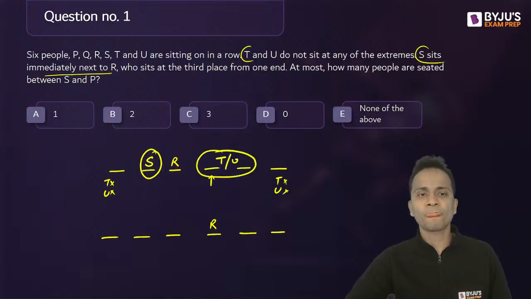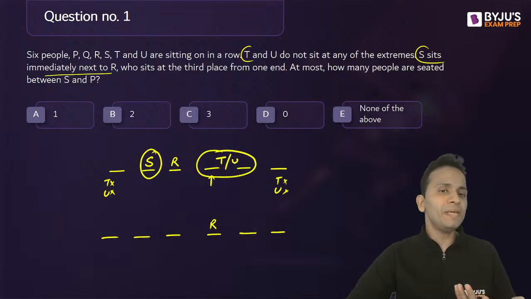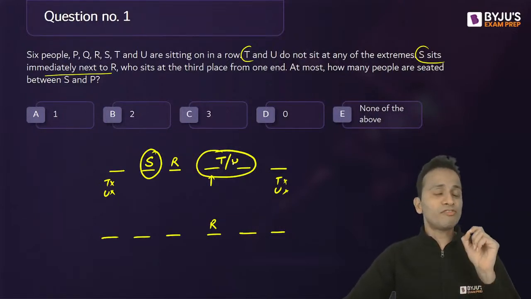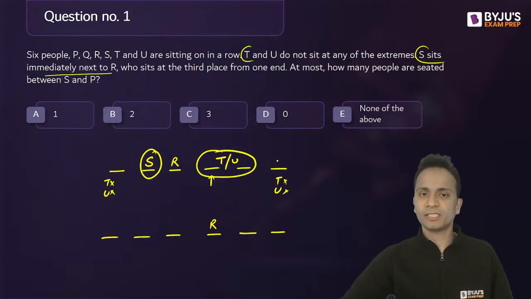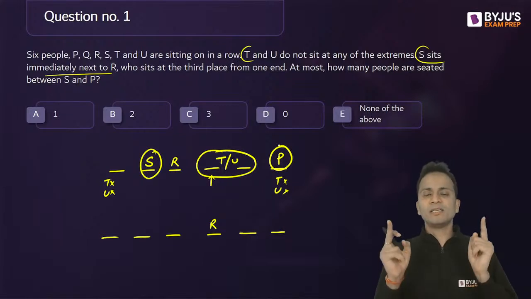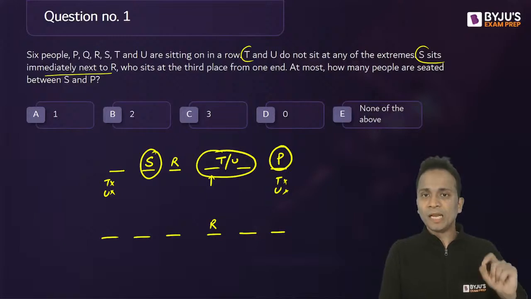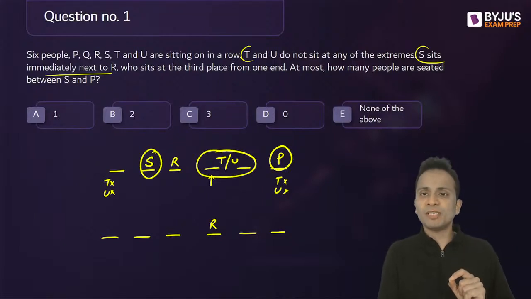these two chairs. Now nothing is given about P, so I'll make P sit as far away as possible from S. So I'll make P sit here, and I can say that by doing this, the distance between S and P is maximum. Okay, so at most how many people can sit between them?